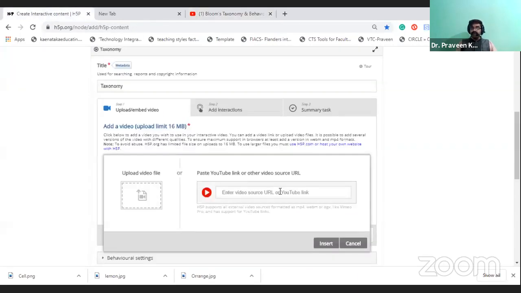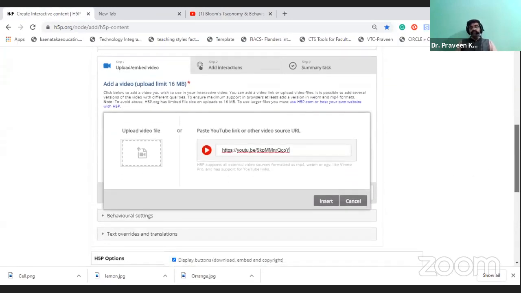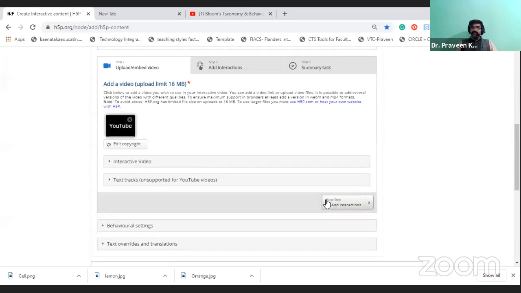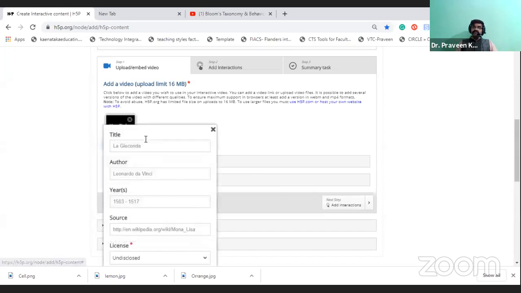After that copy, you can come and paste here. I think you know the shortcut key, that is Control V. So you can paste the video URL and then you can start to insert. Once you start the insert, it will lead you to the complete information. Here this is the copyright information.